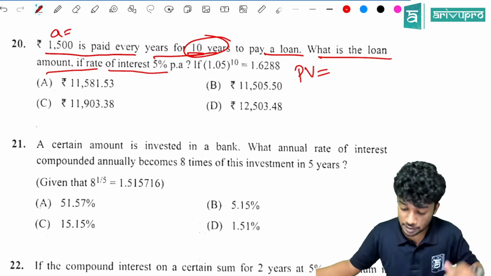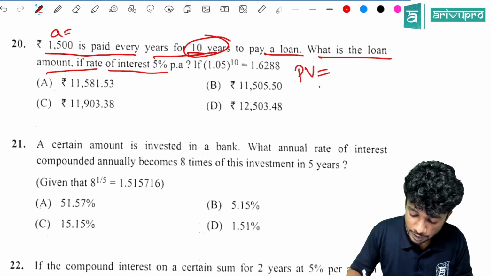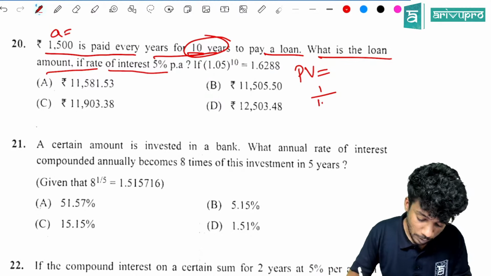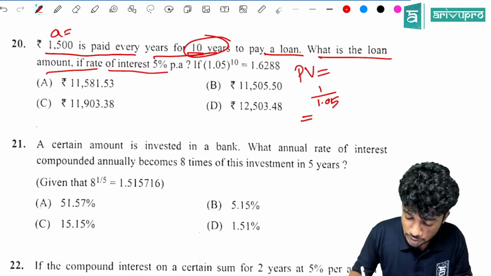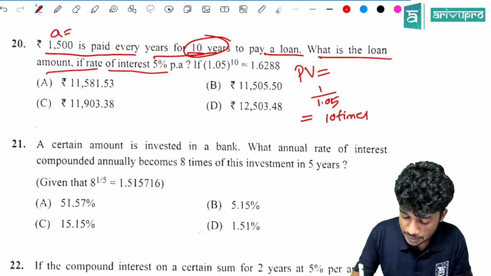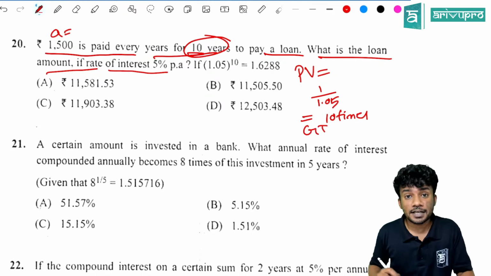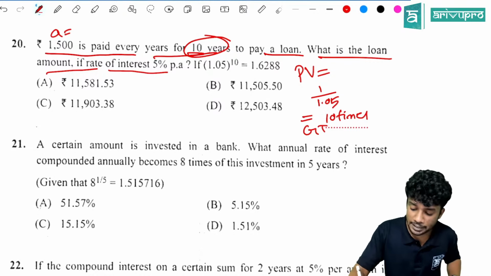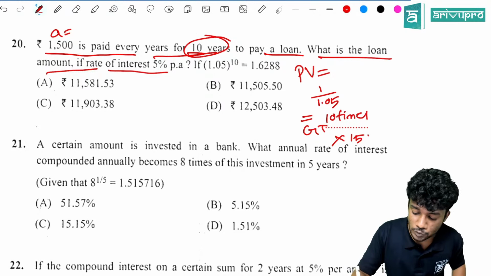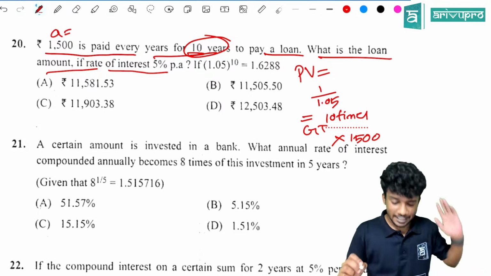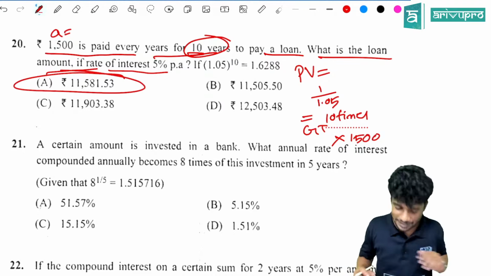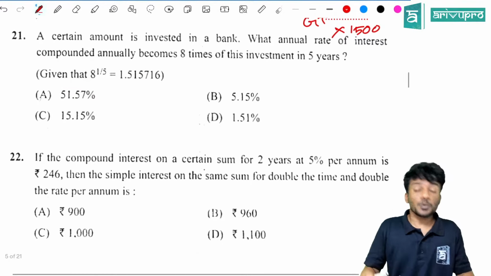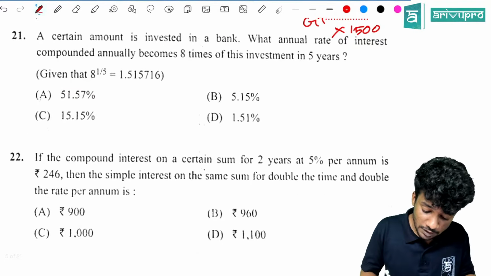Then click the GT button and multiply it with 1500. Very direct question. The answer is 1158.53.